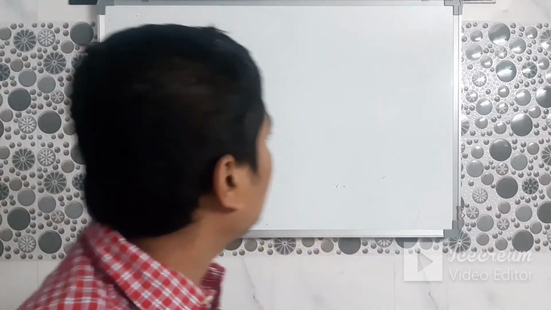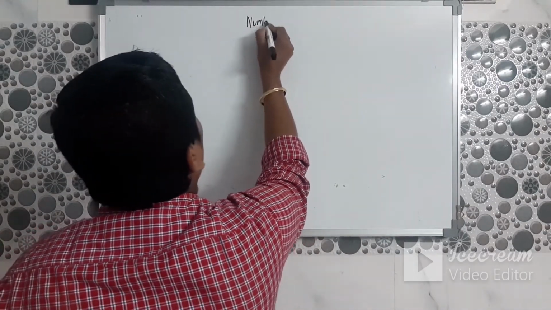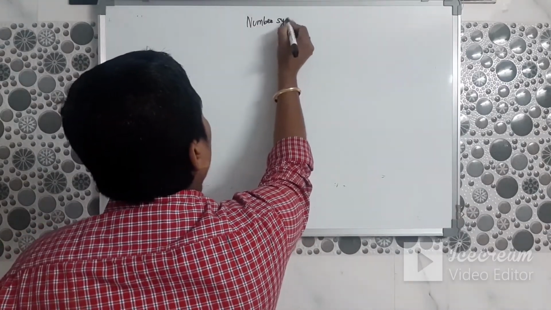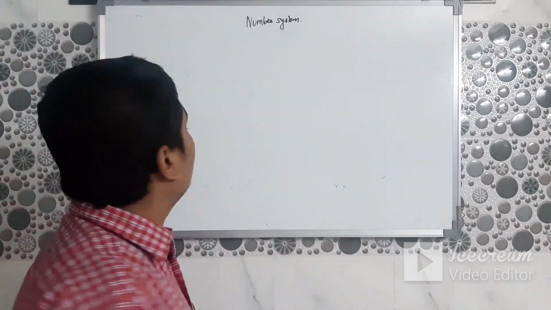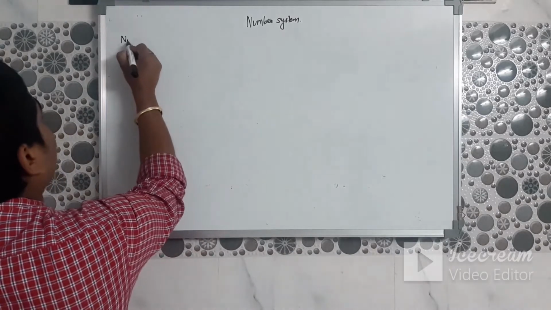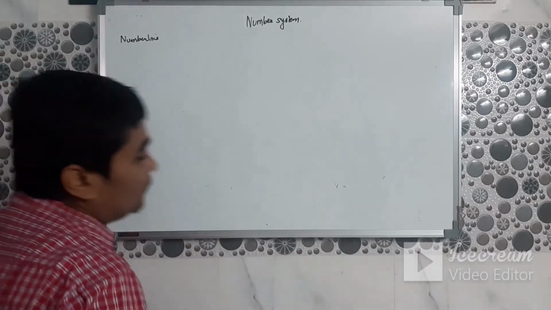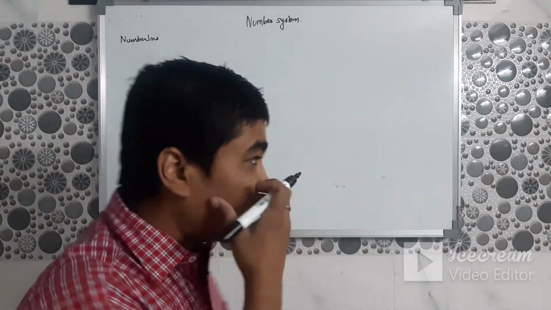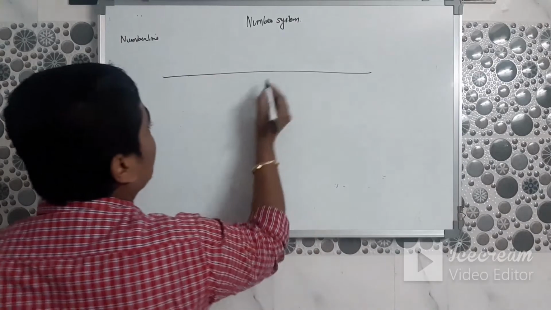To understand number systems, let me first start the topic. We will start with the number line. What is a number line? A number line is a line that represents every number. Every number is represented on this line.